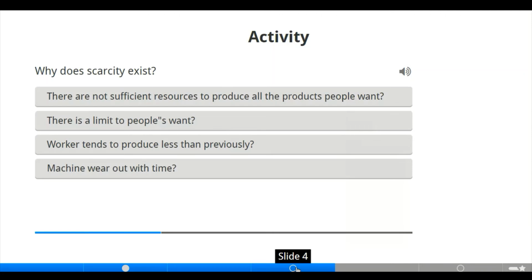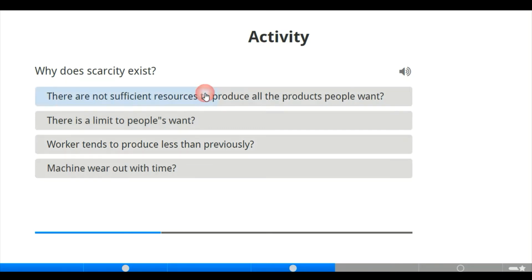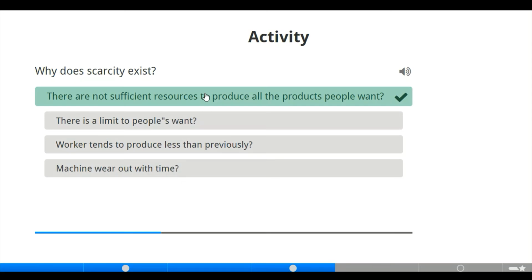Moving to the next slide, let us do one or two activities on what we have taught earlier. Why does scarcity exist? Wow. Number one says there are not sufficient resources to produce all the products people want. Is that so? Let's move on. There is a limit to people's wants. Is there a limit to people's wants? I think no. Workers tend to produce less than previously. Is that so? No. Machines wear out with time. Is that so? No. The correct answer is supposed to be there are not sufficient resources to produce all the products.